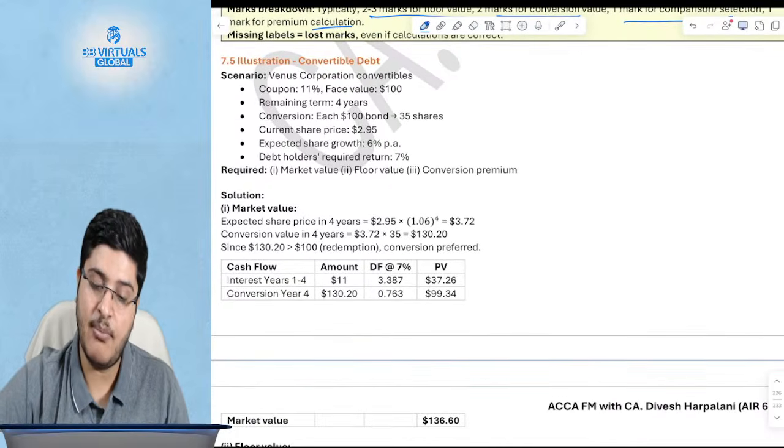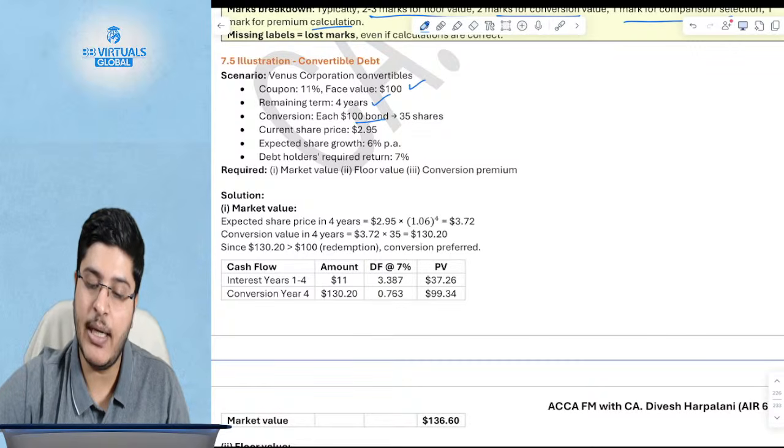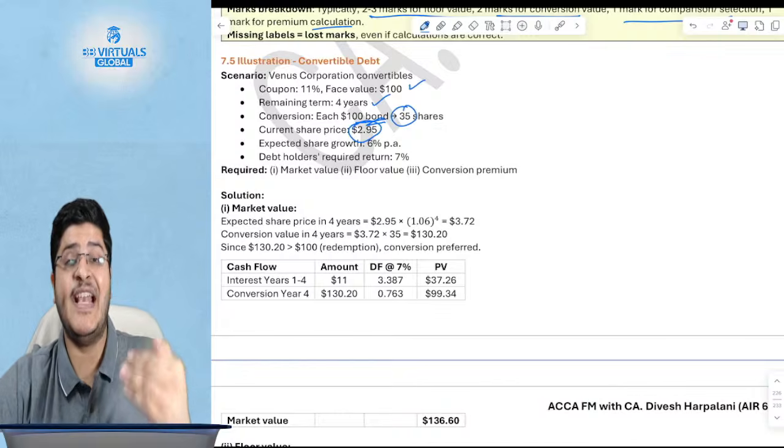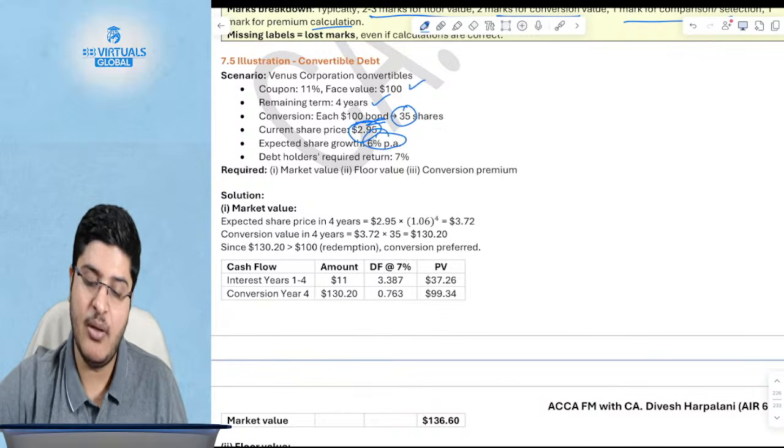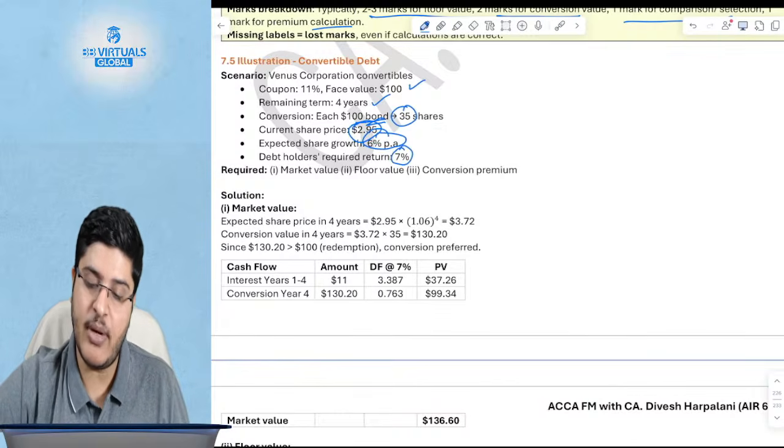Now let us take an example. They are saying the coupon rate is 11%, face value is 100, and remaining term is 4 years. Conversion is 35 shares for a 100 bond. 2.95 is the current price. Expected share price growth is 6%. And the debt holders' required return is 7%.